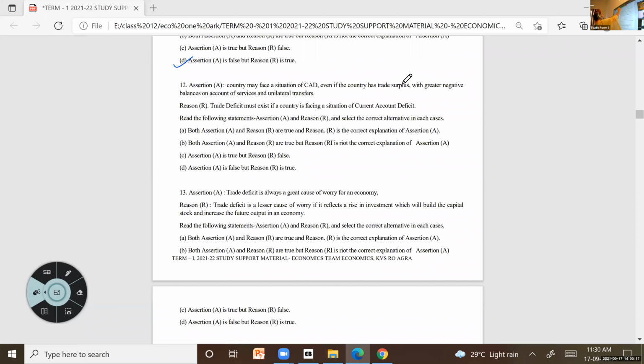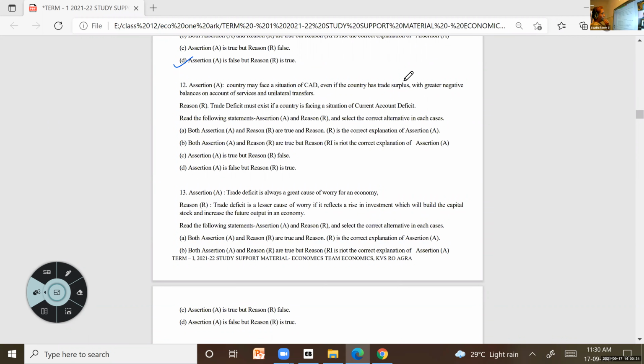What will be the answer? Aishwarya, you said C is the correct one, right?